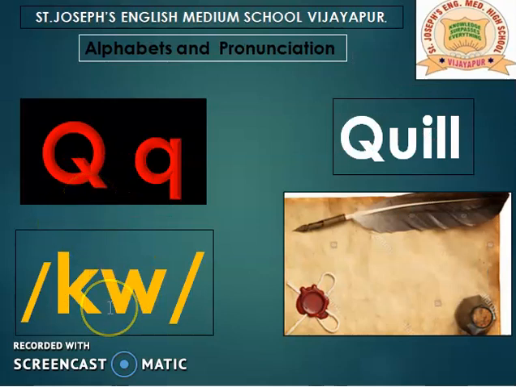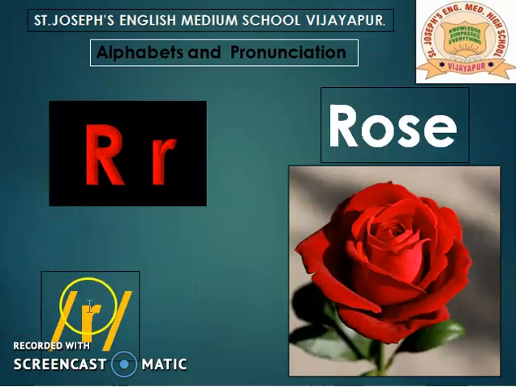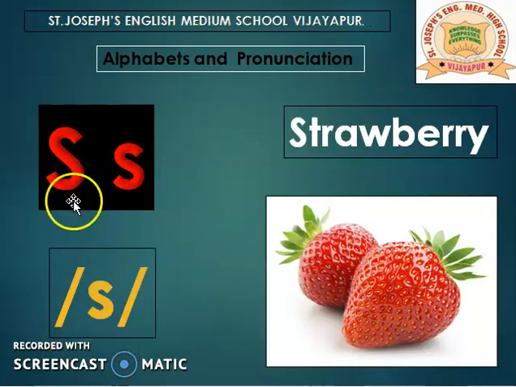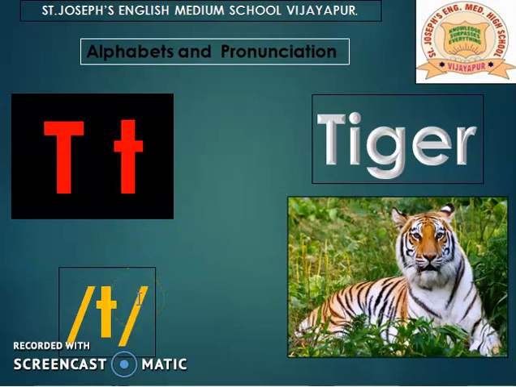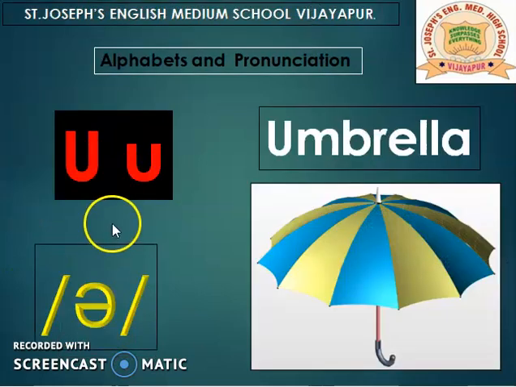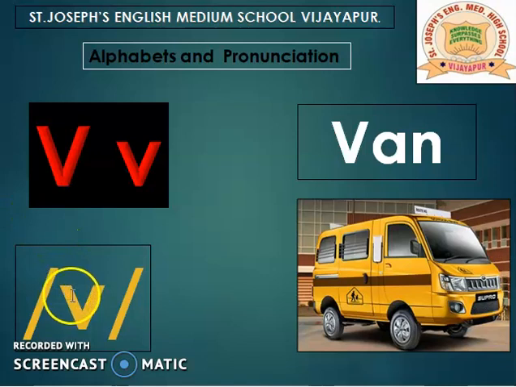Q, quill. R, rose. S, strawberry. T, tiger. U, umbrella. V, van.